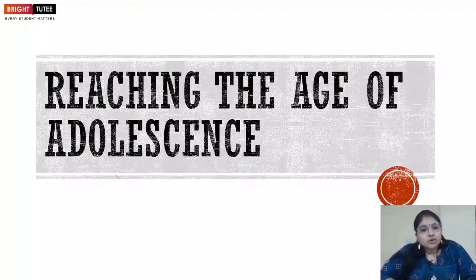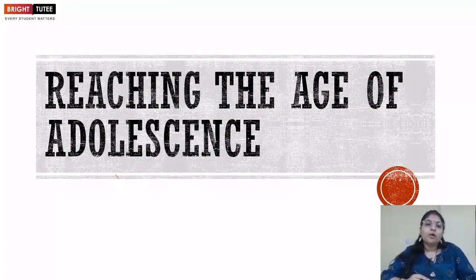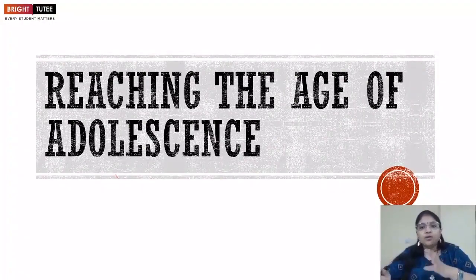In this session, we are going to talk about how the sex of a baby is determined. In the previous sessions, we talked about how once a particular age is reached, the reproductive organs start developing, causing the formation of secondary sexual characters and the starting of reproductive life. But before that, the baby, when it is born, is always either a female or a male. How does that happen? How is it determined?